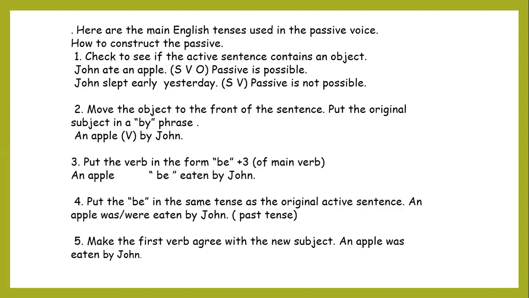So one remaining part to think always about: which form of the verb to be do we use? We have to look at the main verb of the original sentence. If we look at the main verb here, we'll notice that the main verb is ate. In other words, past simple. What is the past simple of the verb to be? It is was or were. With apple, singular, we use was. Notice the last note here: make the first verb agree with the new subject. This is what I meant here. Because it's an apple, we have chosen was and not were.